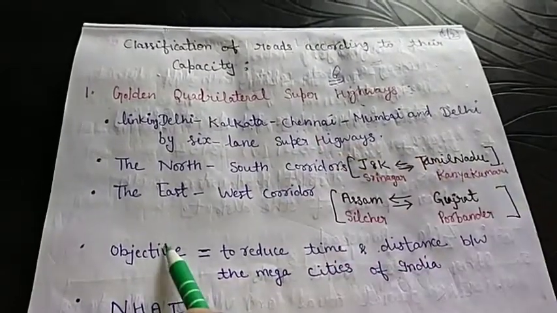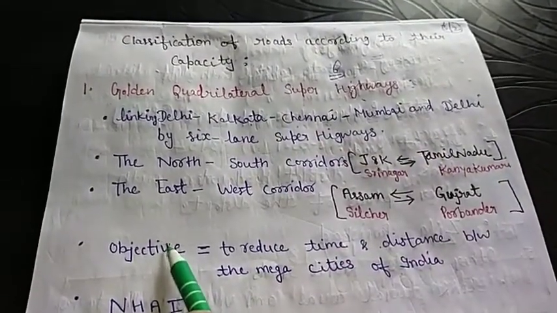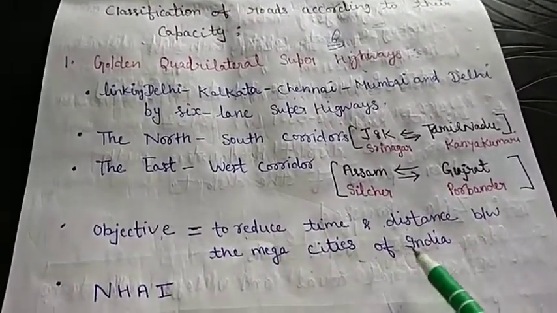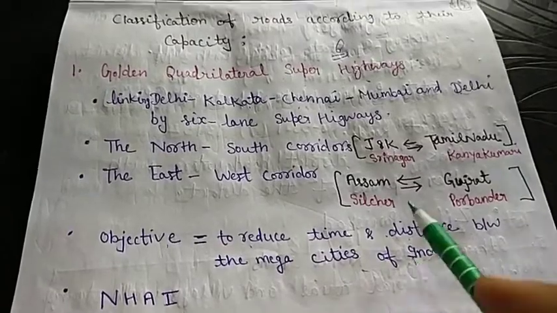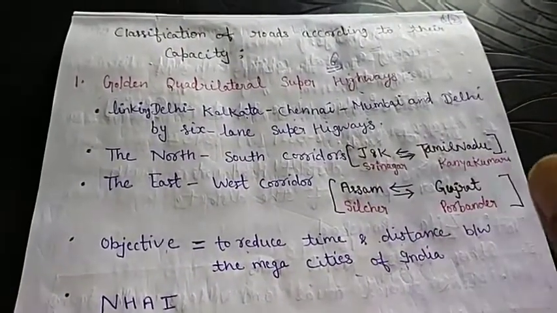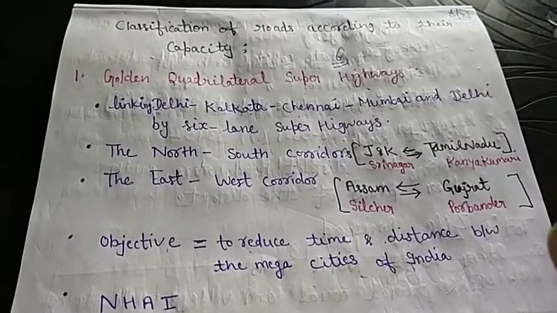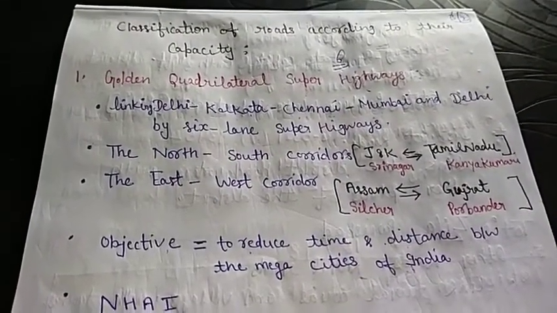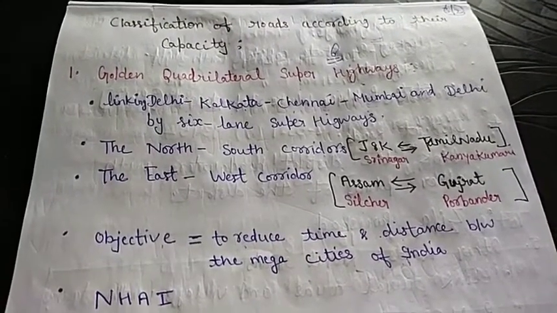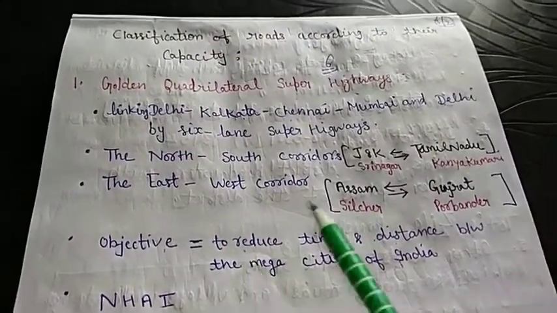Why were these roads constructed? What was the objective of these roads? The objective was to reduce the time and distance between the mega cities of India. These are the 4 mega cities of India: Delhi, Kolkata, Chennai, Mumbai. इनके बीच ताकि हम कम से कम टाइम में पहुंच सके, ताकि टाइम और डिस्टेंस इन मेगा सिटीज के बीच कम हो सके. That's why for this objective these roads were constructed.